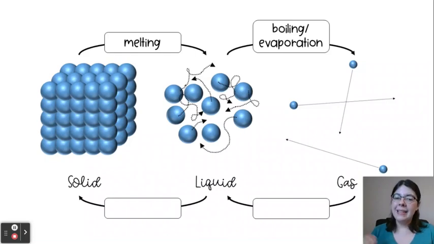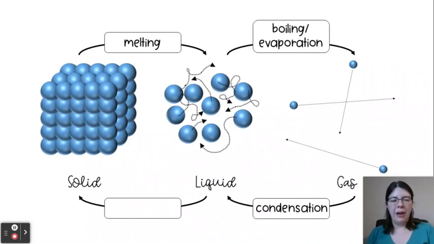Now, when we go from the gaseous state to the liquid state, we're removing some of that energy, we're cooling it down. That is condensation. So that is what you see when you have dew on the morning grass after it cooled down overnight. And then going from the liquid to the solid state is freezing.